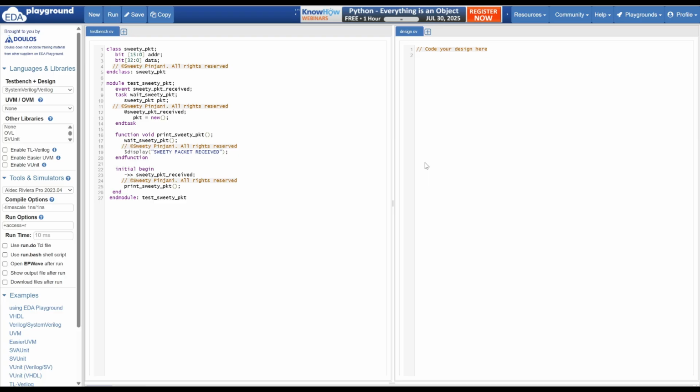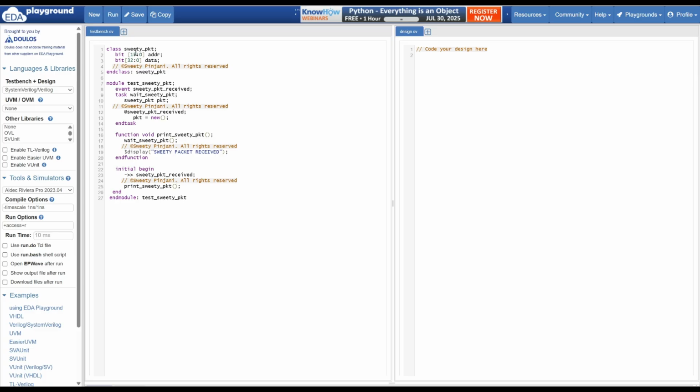Today we are going to see one very interesting trick code which will involve your class, which means OOPs concepts that we had covered in the SystemVerilog OOPs series. It also involves your task, functions, and event, which we had covered in the SystemVerilog essential series. In case you have not gone through it, you can. There is a complete lecture on event in the SystemVerilog essential series. Let's understand the code in front of us.